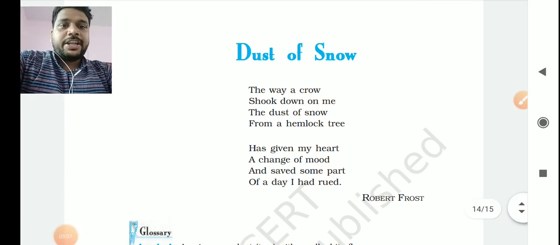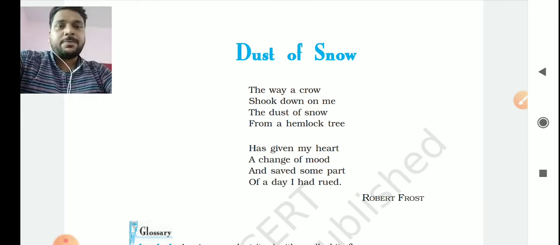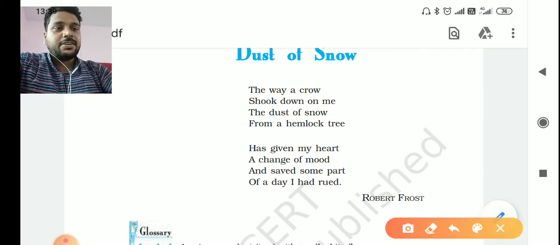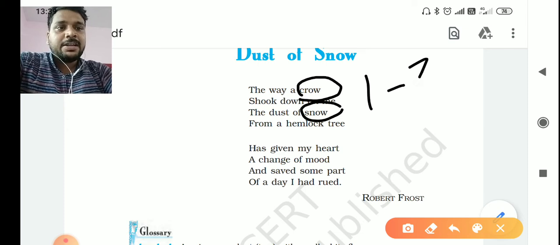Okay, now continuing with the poetic part, literary devices used in this poem. First of all, we will discuss the first stanza, and which rhyme is used in it. If you see how the rhyme is made, the same rhyming words, crow and snow, are used in the first and third line.